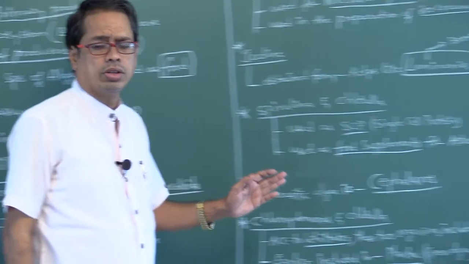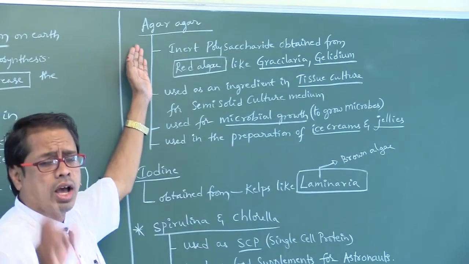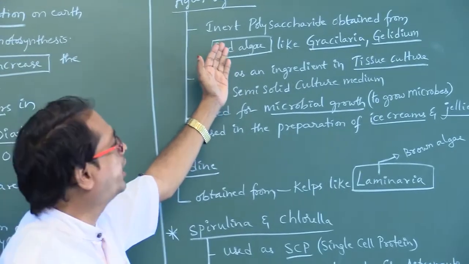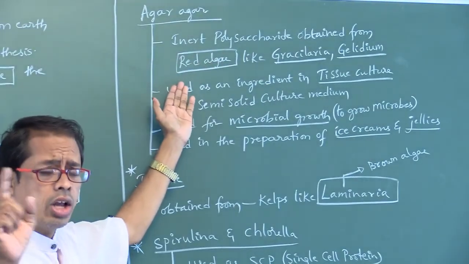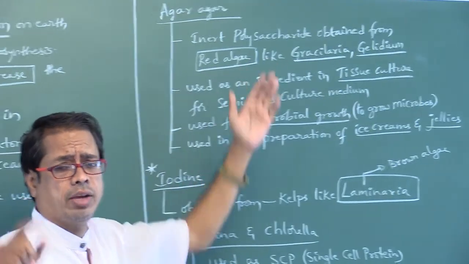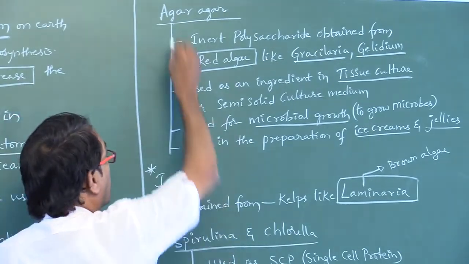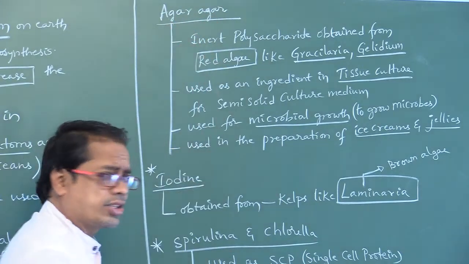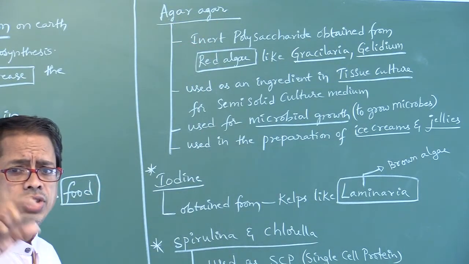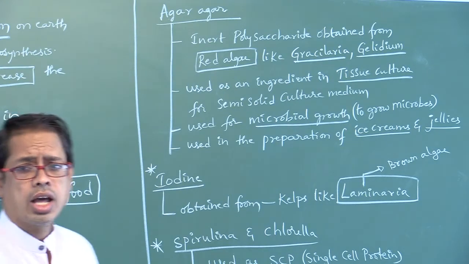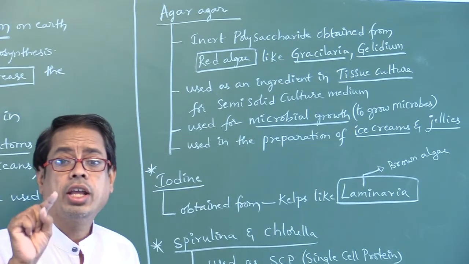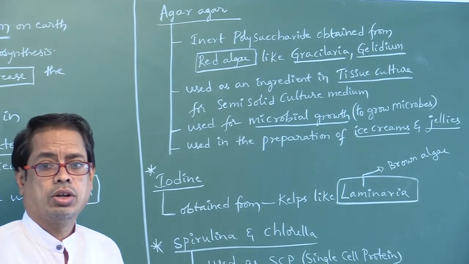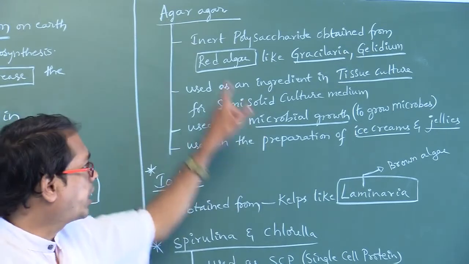Next, some algae will produce agar-agar. It is an inert polysaccharide obtained from red algae like Gracilaria and Gelidium. How can you remember? In agar-agar, this is one G, this is another G. One G indicates Gracilaria, another G indicates Gelidium. Agar-agar is obtained from red algae like Gracilaria and Gelidium. These two organisms belong to red algae.